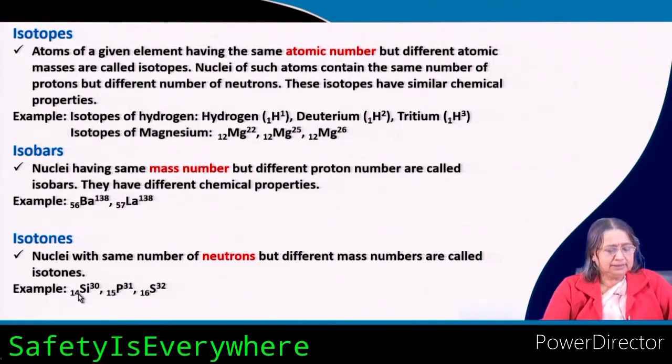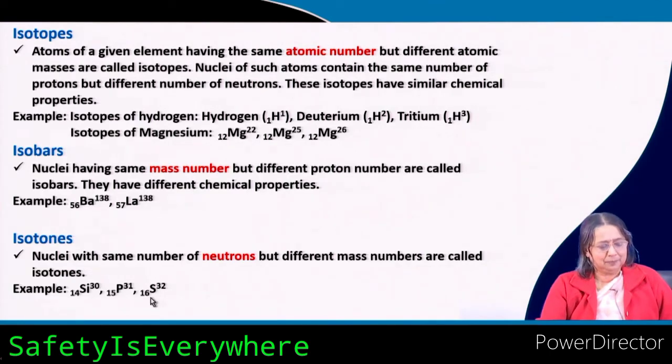If you see the difference, 30 minus 14, 31 minus 15 and 32 minus 16, they are the same. So, the difference is nothing but the number of neutrons. So, they have the same number of neutrons but different mass numbers, and obviously these elements are different.